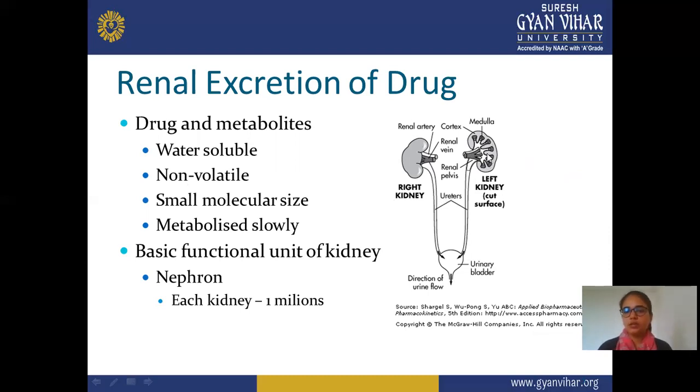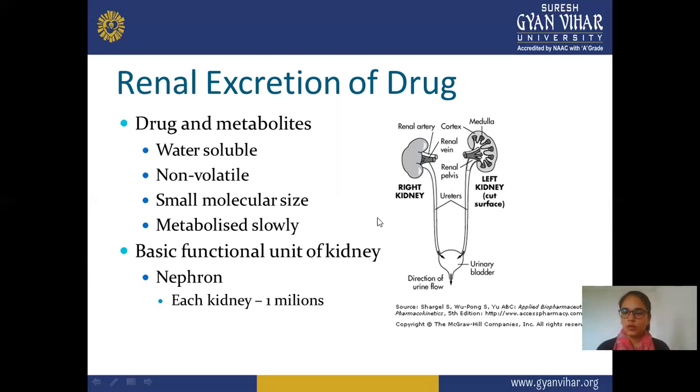And this is your medulla inside, and the outer part is the cortex. This is the right kidney, and this one is the left kidney. Here is your ureter, and here is the renal pelvis, this part. The renal vein is this, and the renal artery is the next one, and the renal vein is just below it.